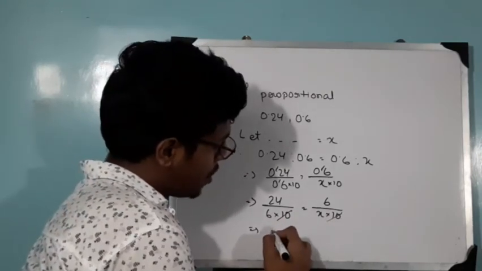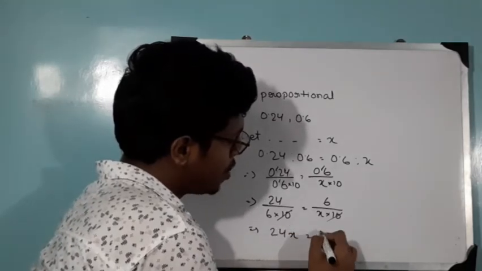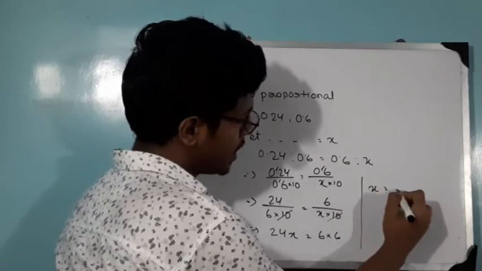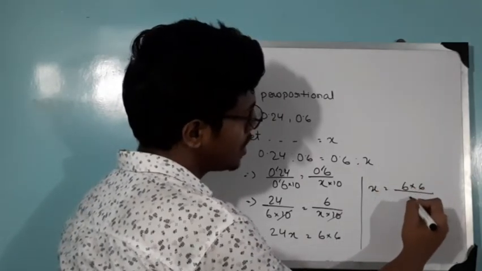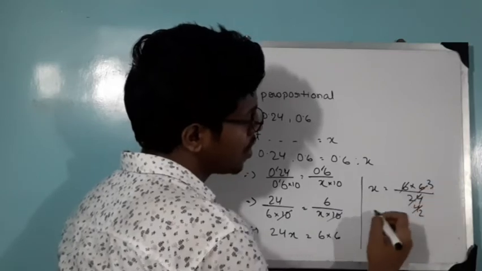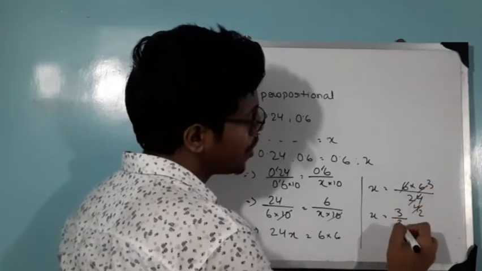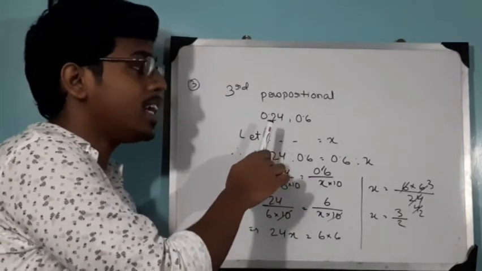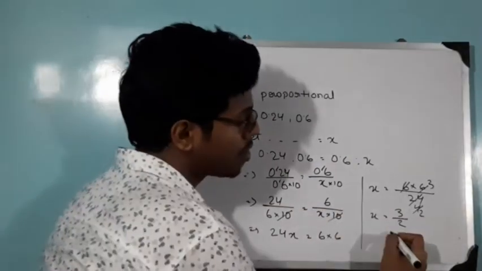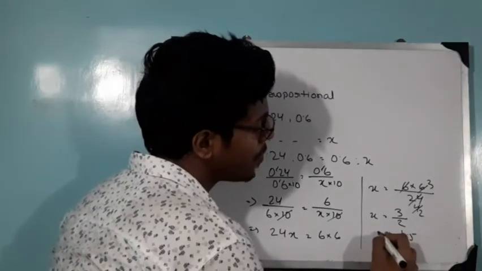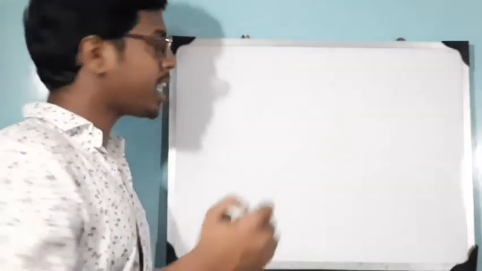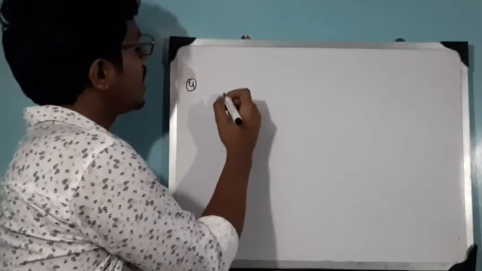Now 24x equal to 6 into 6. So x equal to 6 into 6 by 24. So x equal to 3 by 2. As the question is in point form, you will write in point. So 3 by 2 means 1.5. X equal to 1.5.